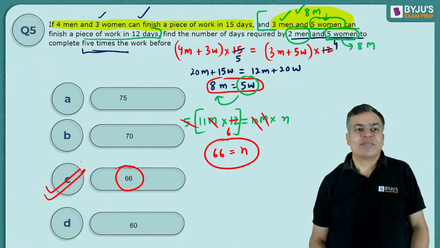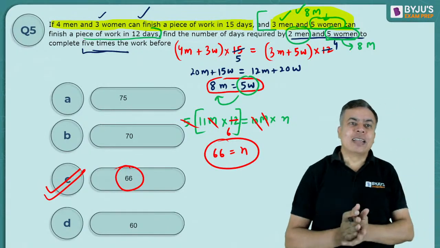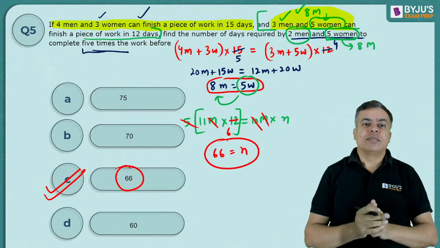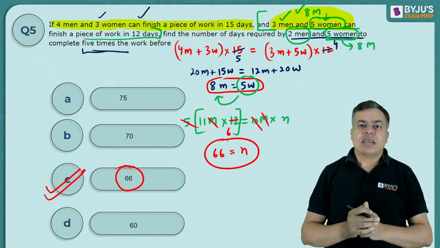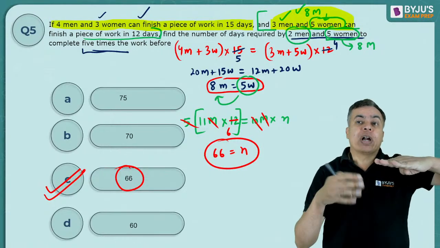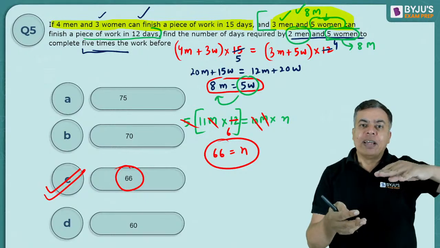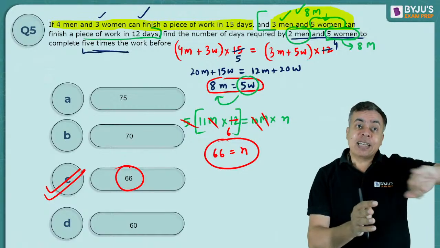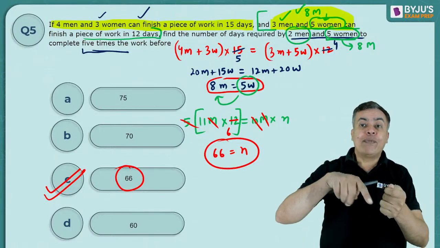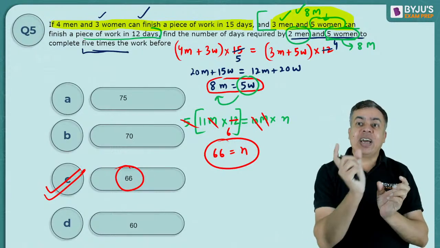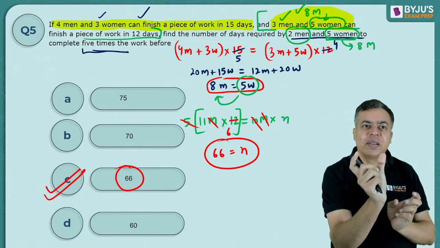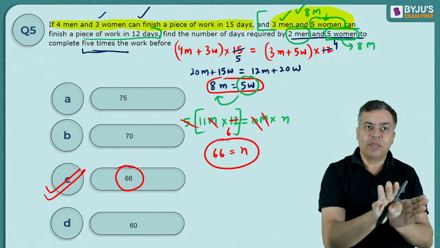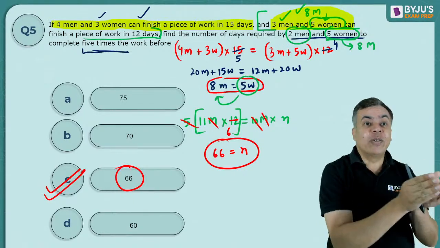I hope you are getting this also. I am substituting now 5 women by 8 men. In the first line, there are 2 conditions given. One is that 4 men and 3 women can do it in 15 days. But the second part is that 3 men and 5 women can do it in 12 days. There we have 5 women, so I am substituting 5 women with 8 men. So I will have 11 men can do it in 12 days.